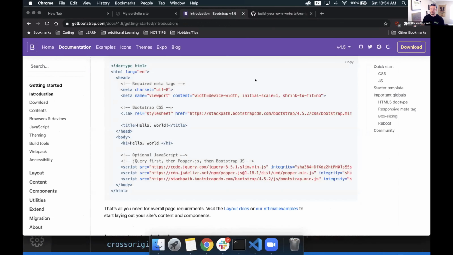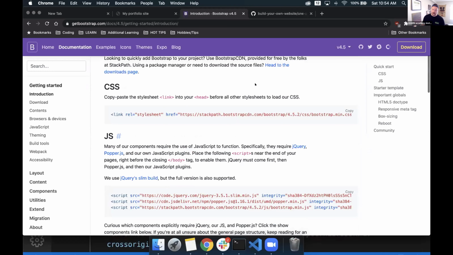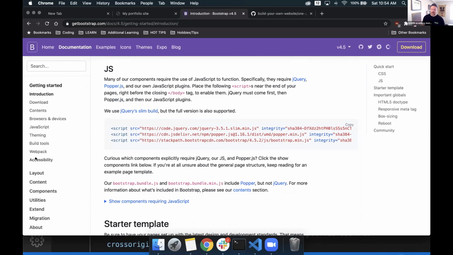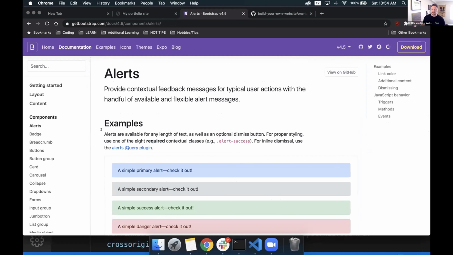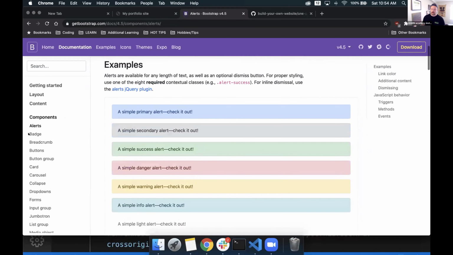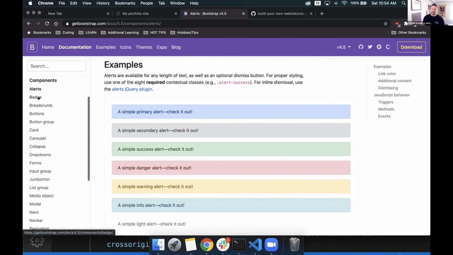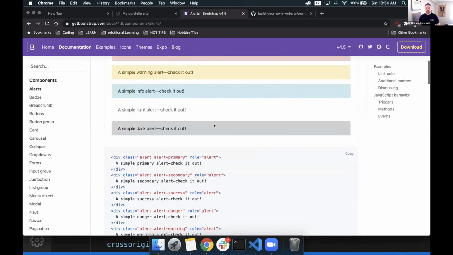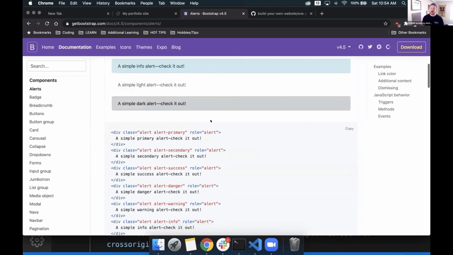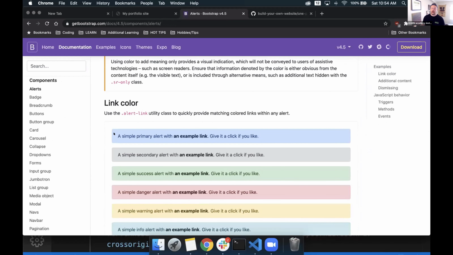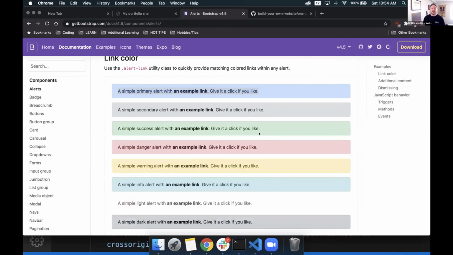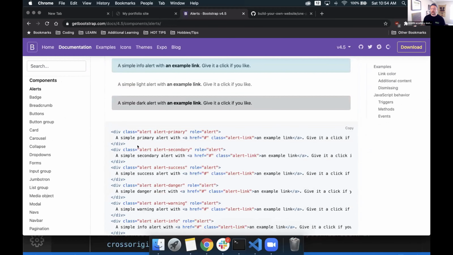Now, from here, we're going to look on the left-hand side and look at components. With components, we're going to see that once we click it, it expands out and we have all of these cool things available to us. You can look through these if you want. We're going to focus on just a few of these, but there are a ton of different things. It gives us a nice example of what it looks like when it's rendered to the page, and then also shows us what the code is in order to make that happen.